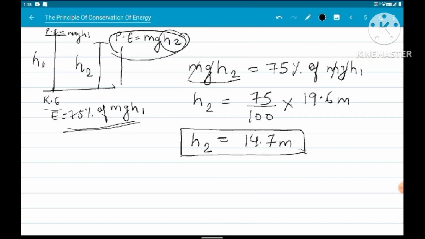So we can see here that we have used the concept of principle of conservation of energy to calculate velocity and height. Thank you.